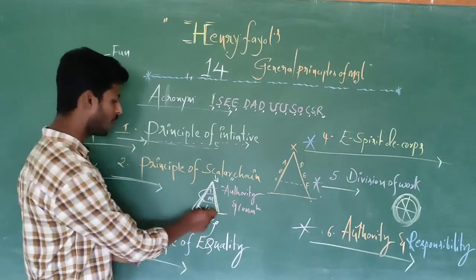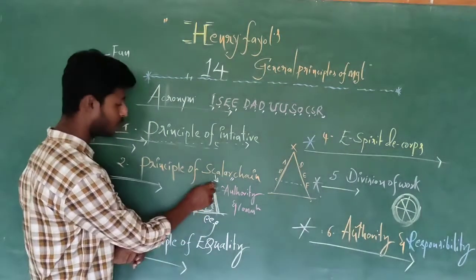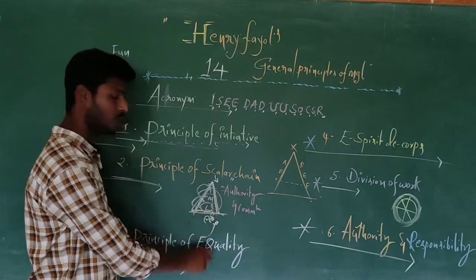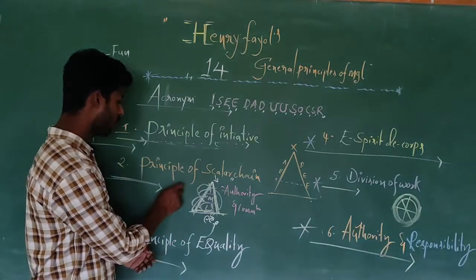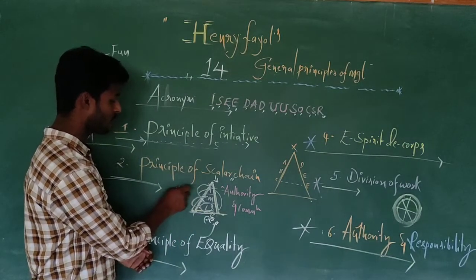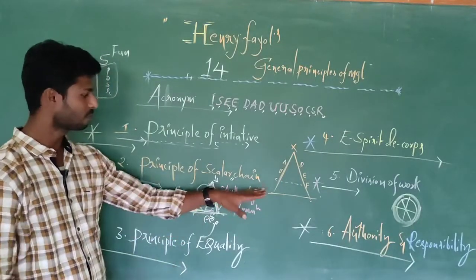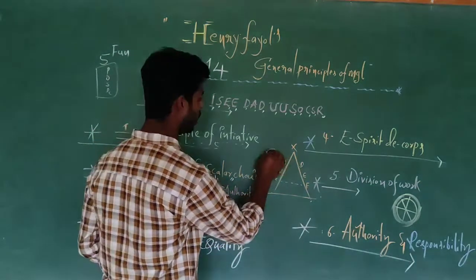For example, in lower level management there are certain problems. Now they have to approach the middle level, and again the middle level should approach the top level, and finally the top level will look into the problem and give solutions. It takes minimum one day or two days. To avoid that, to take immediate decisions, we go against the scalar chain, and that is called gangplank.